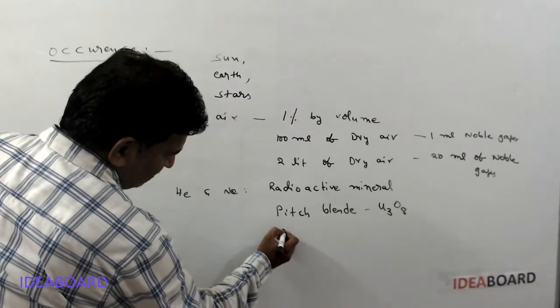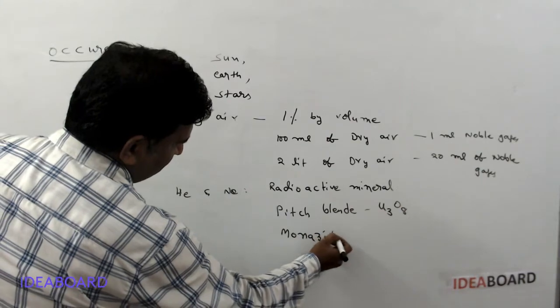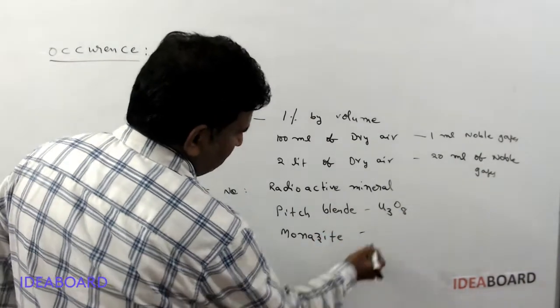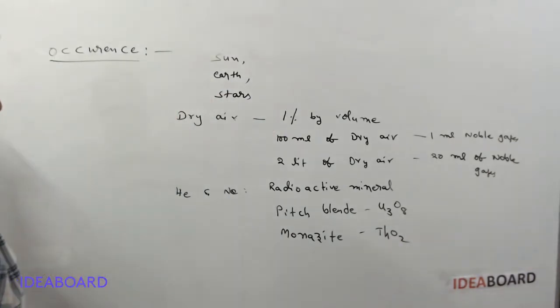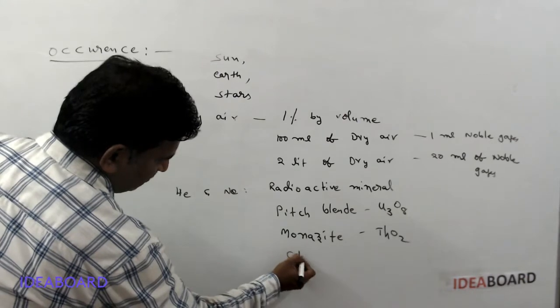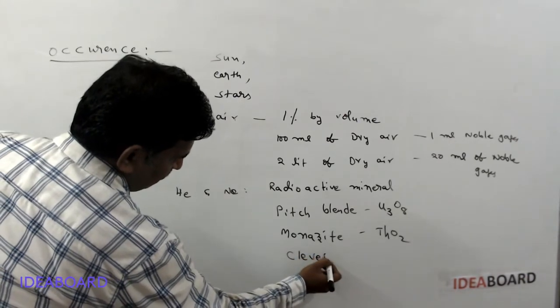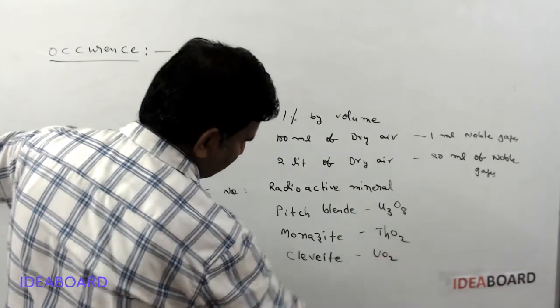And next, monazite sand. Monazite sand is ThO2, thorium dioxide, and contains helium and neon in traces. And next, cleveite. Cleveite is uranium dioxide.